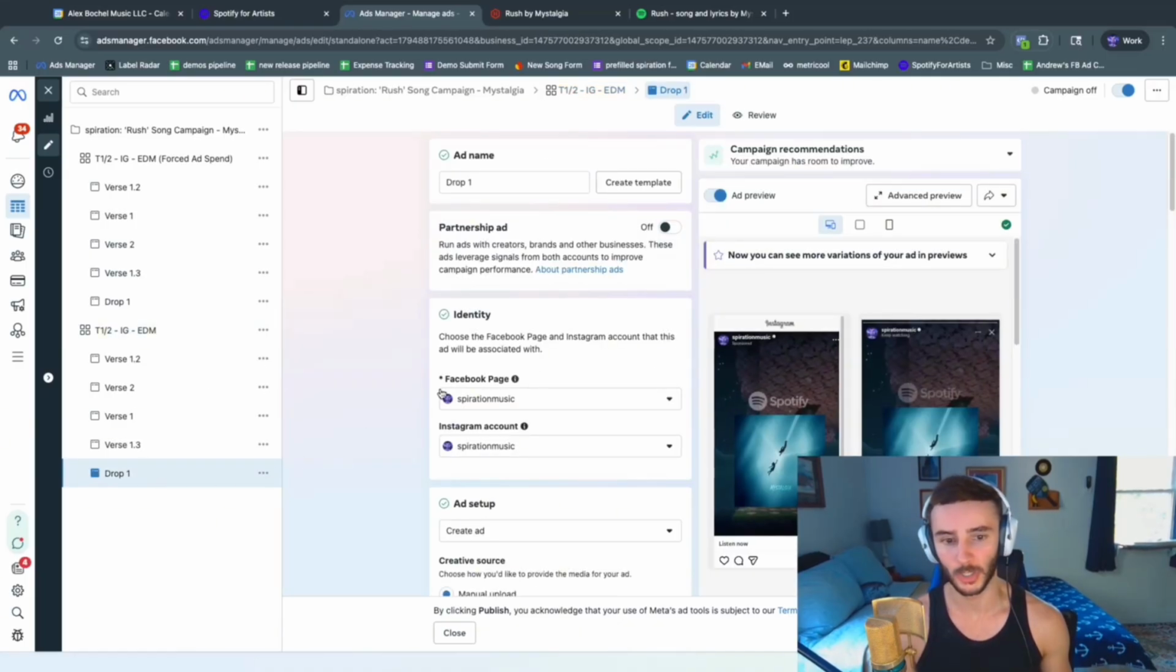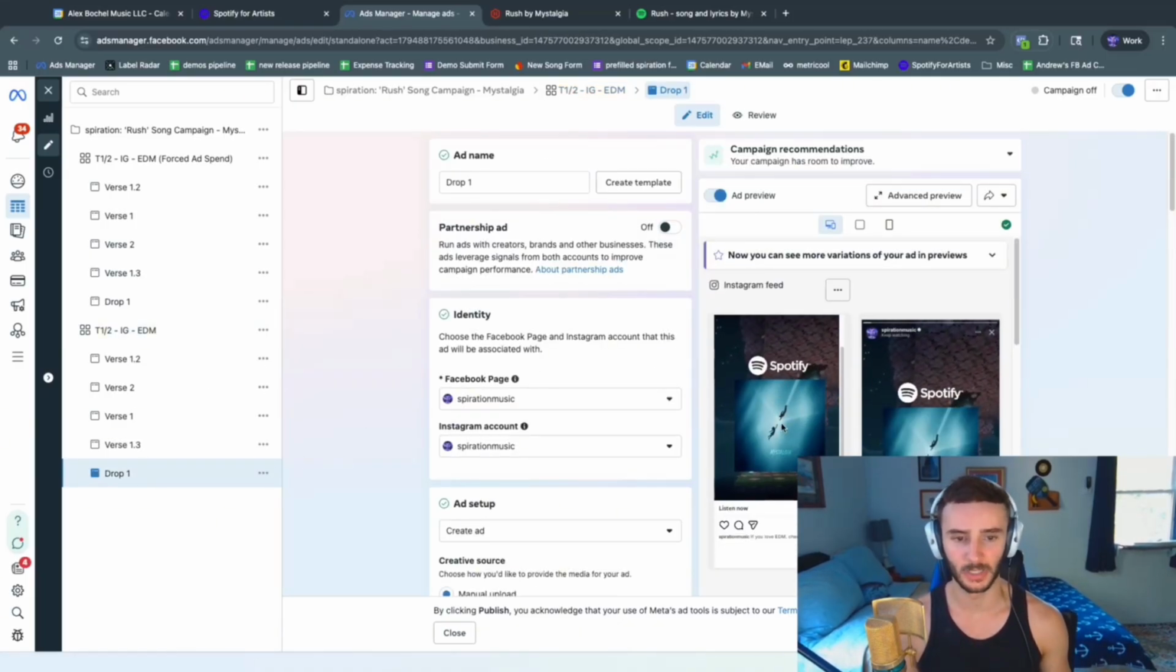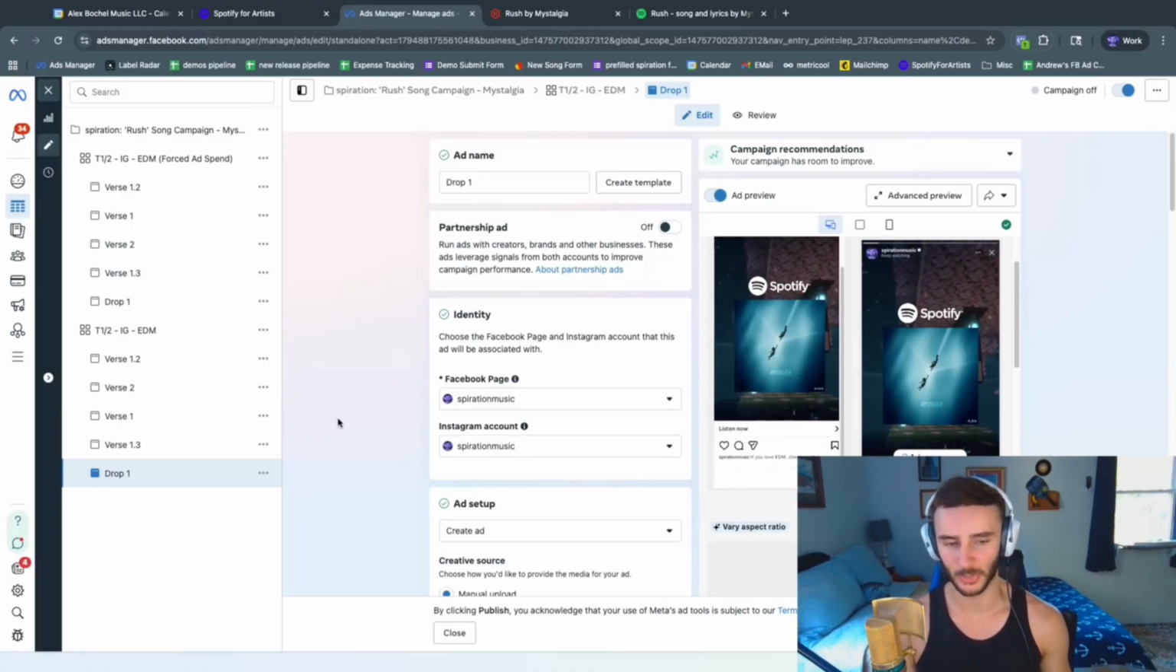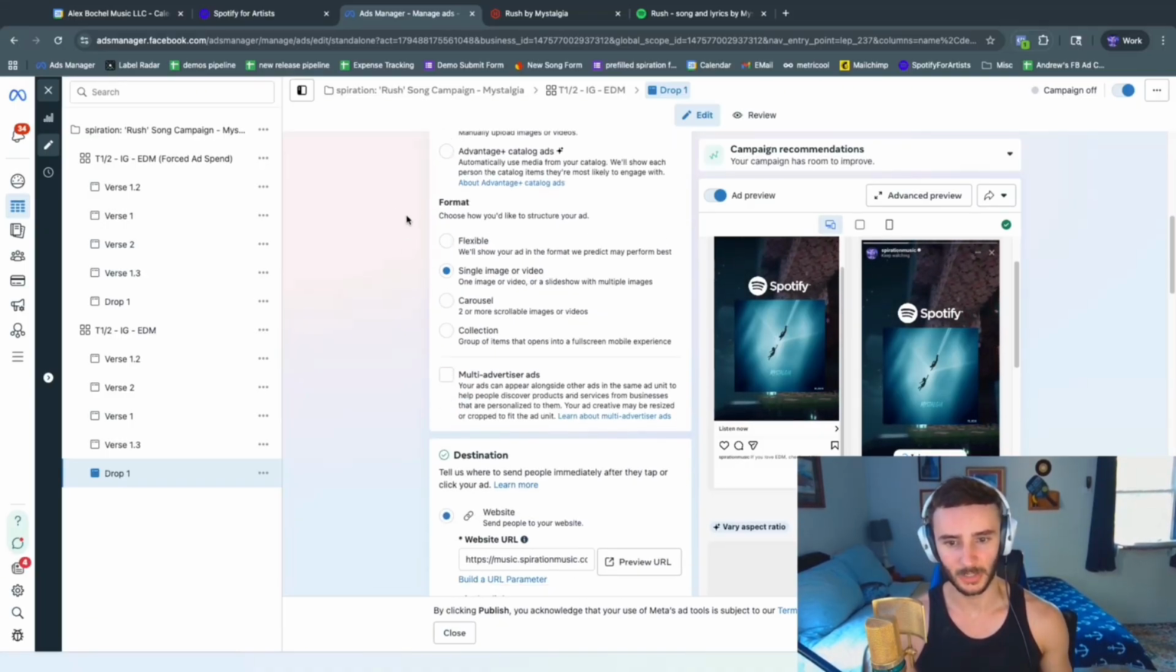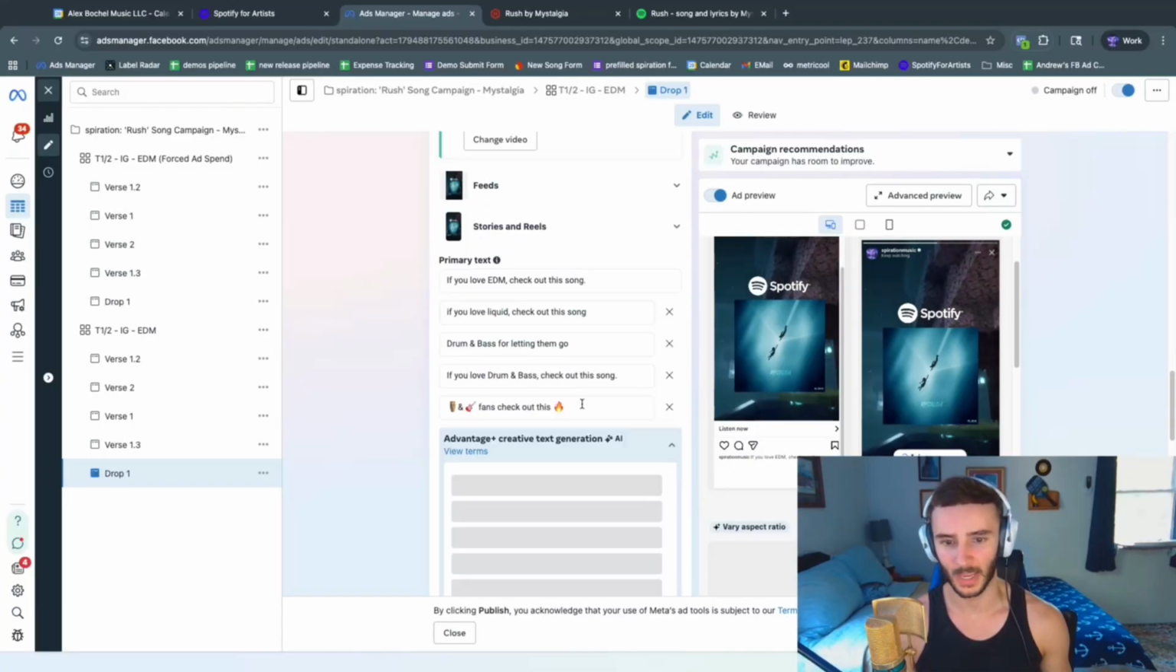The ads all look the exact same. Same visual in all of them. The difference is the section of the song that's playing, which is the most important thing to test in a song. It's the song itself. The pages I'm using are just my label's pages, single image or video, and some text.